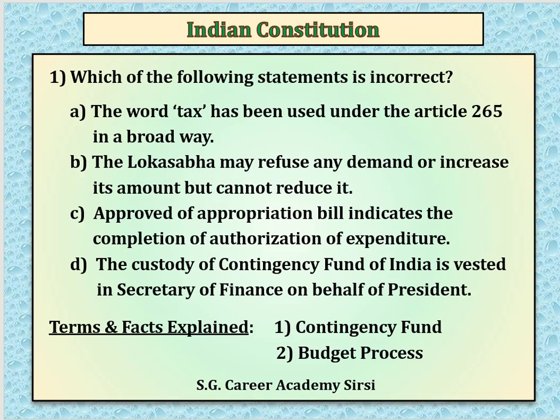But in this option, it says Lok Sabha can increase the amount but cannot reduce it. That is wrong. Lok Sabha can reduce it, but cannot increase it. So that is the correction you are supposed to see. So B is the answer for this question.